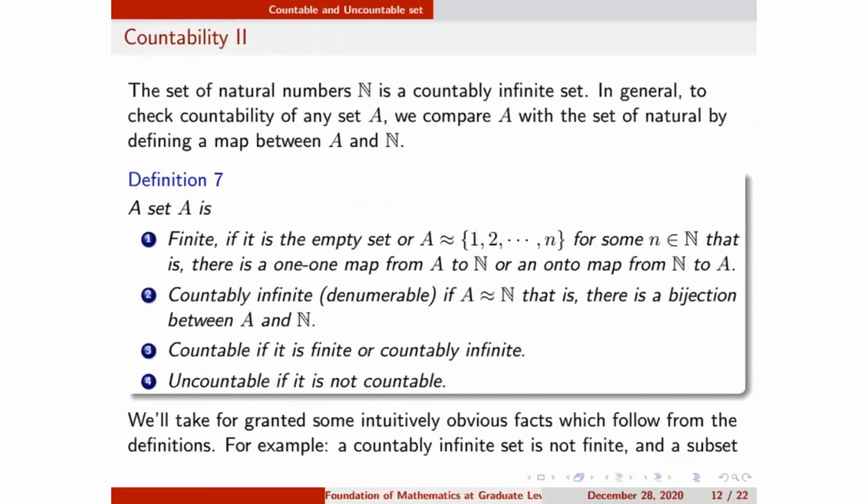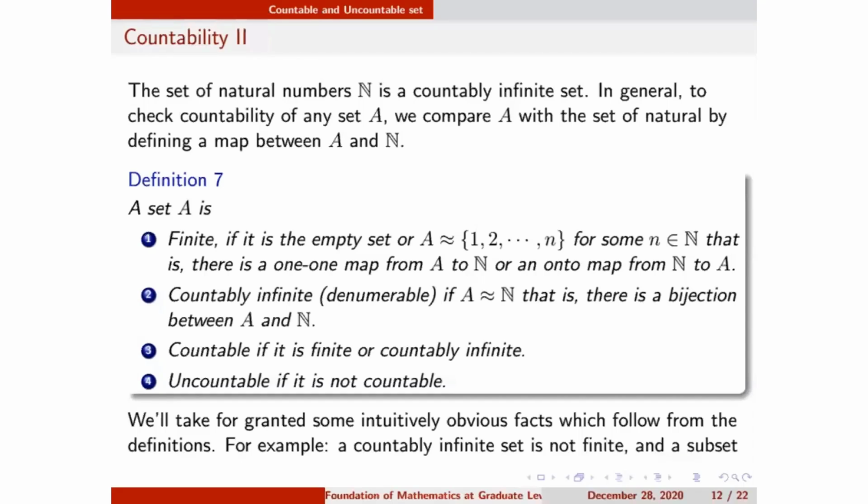Generally, to find the cardinality of a set, whether it is countable or not, we take help from the set of natural numbers. We define a map between that set and the set of natural numbers. So if I want to know whether a set A is countable or not, I define a map f from set A to the set of natural numbers. If it is 1-1, then I'll say yes, it is countable. If it is 1-1 and onto both, then I'll say this set A is equivalent to the set of natural numbers.